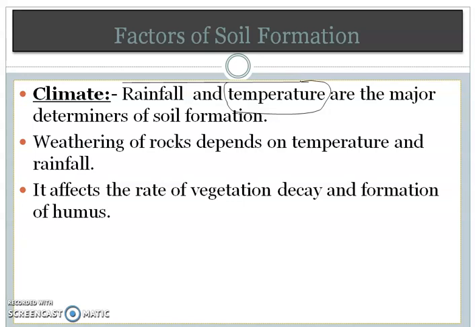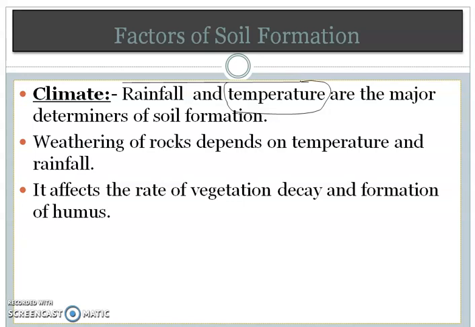During winter also, water gets frozen in the cracks, then this ice expands and causes the rocks to break down. So in this way, climate, especially rainfall and temperature, plays a major role in soil formation.